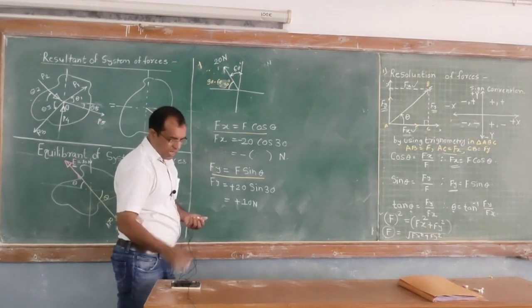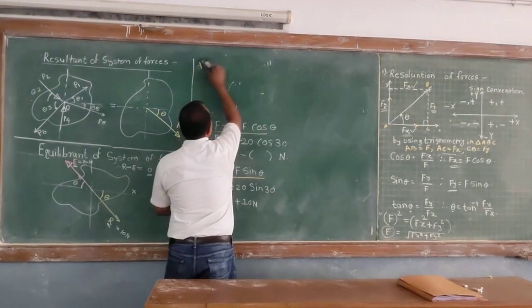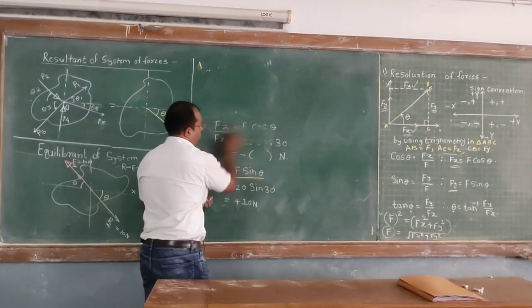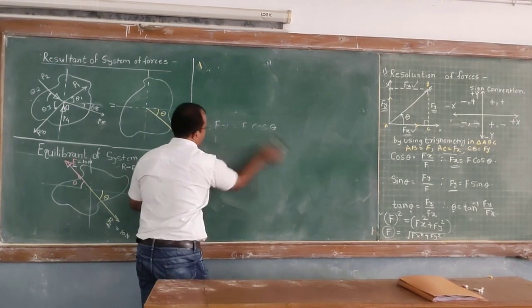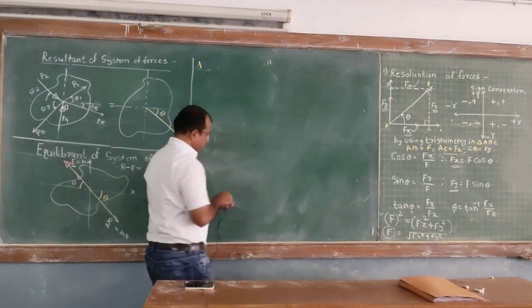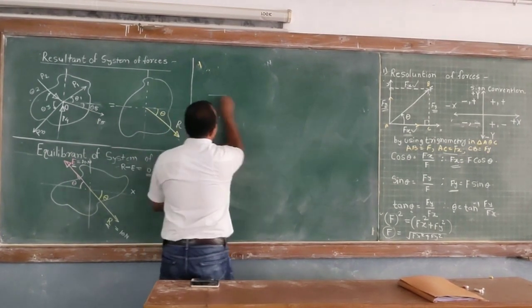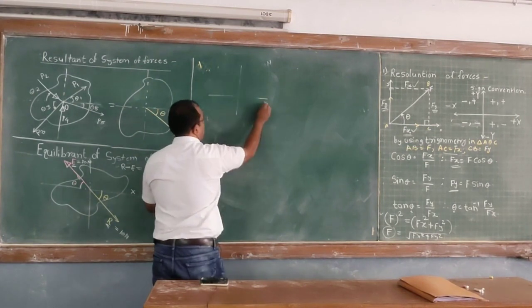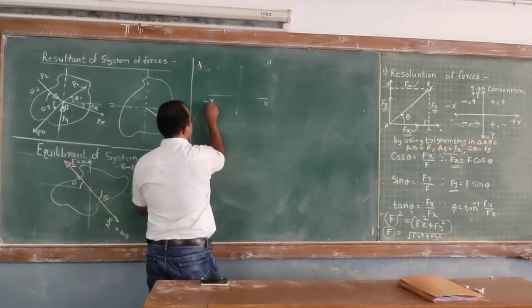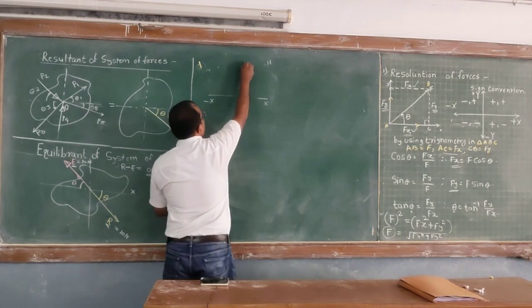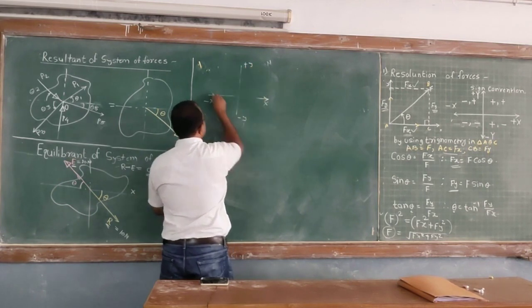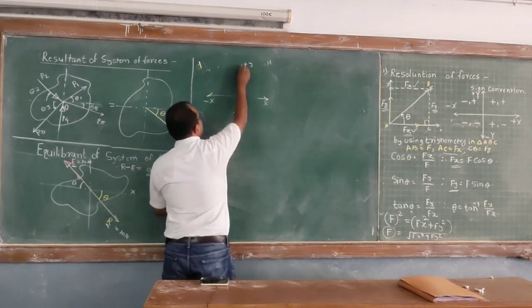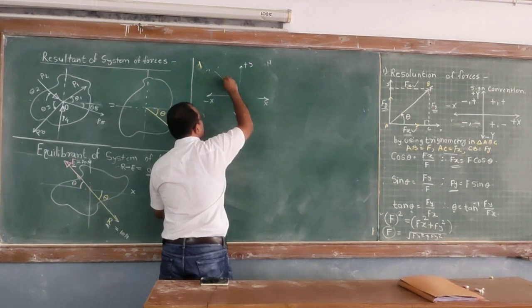Now I will repeat the same problem for your understanding. Let's say this is positive x direction, minus x direction, minus y direction, plus y direction. This is x, and the same force I will show here.